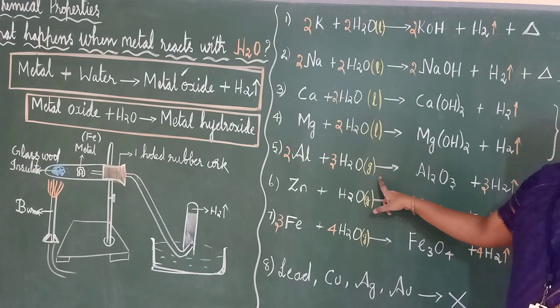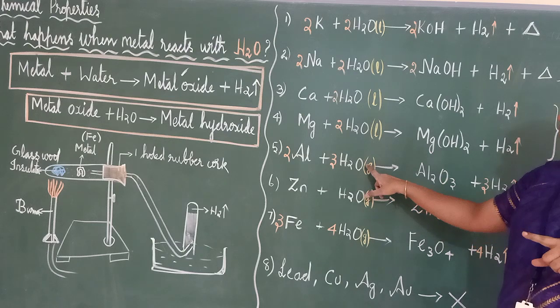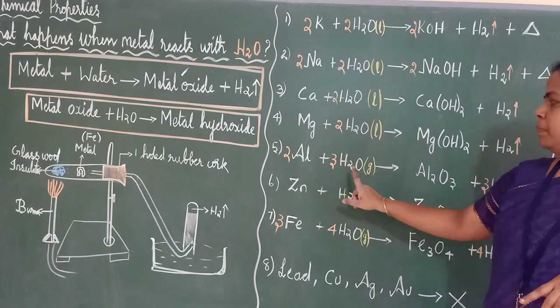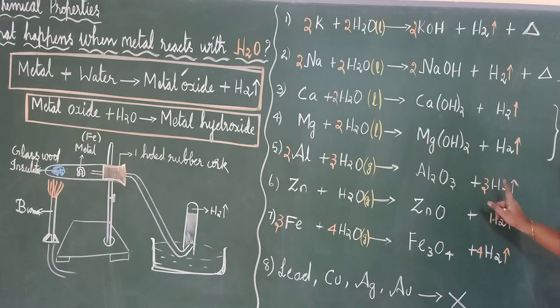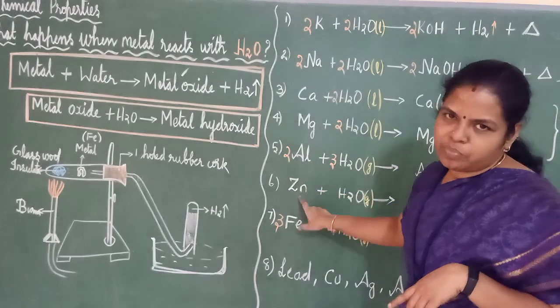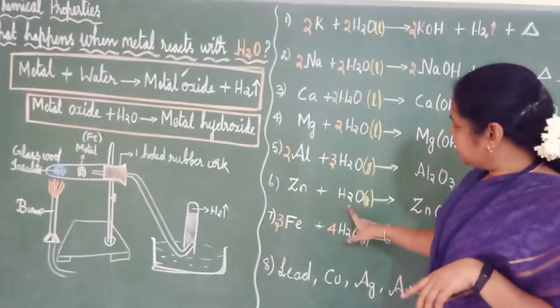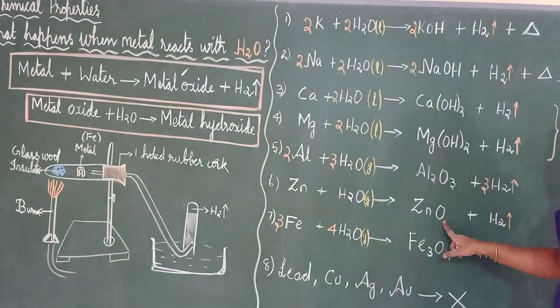The same formula, but I have stated that it is in gaseous form. Aluminium plus steam, what will you get? Aluminium oxide plus hydrogen gas. Zinc is also a friend of aluminium. So, zinc plus steam, you will get zinc oxide plus hydrogen gas.